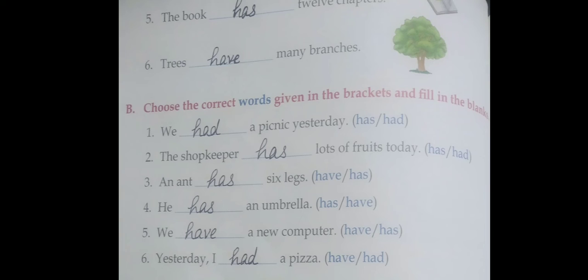Next one, he dash an umbrella. He, singular subject. Options given, has or have. So you write there has. Why? He, singular, only one. Next one, we dash a new computer. We use have with plural nouns. So you have to write have. We have a new computer.